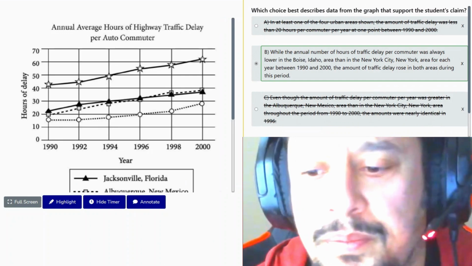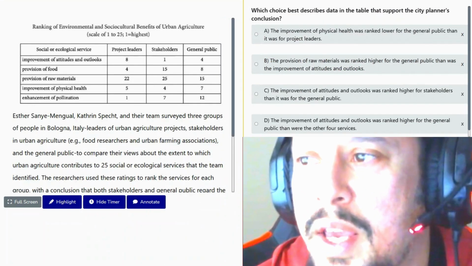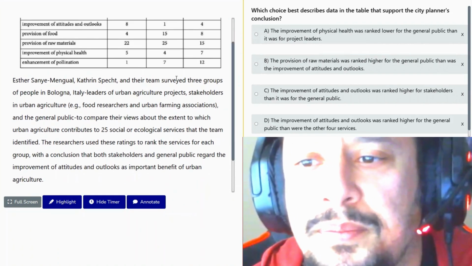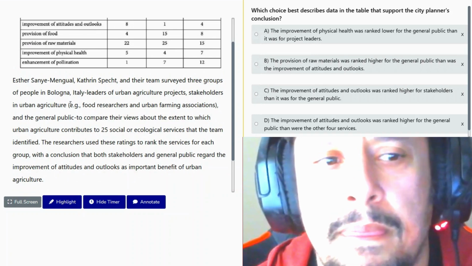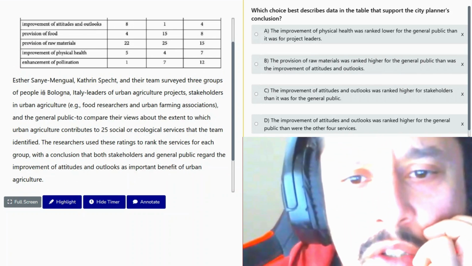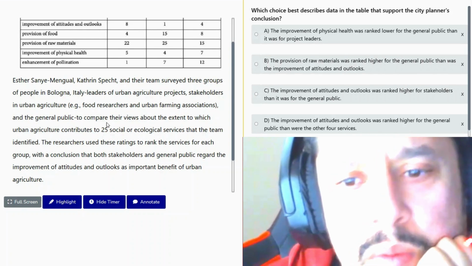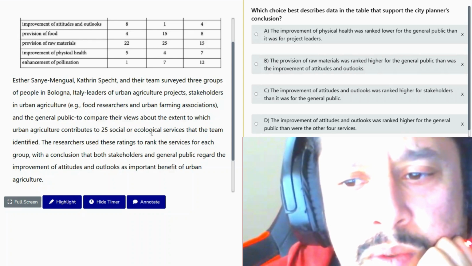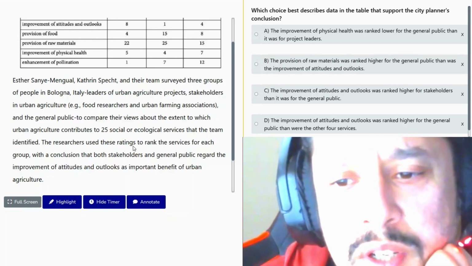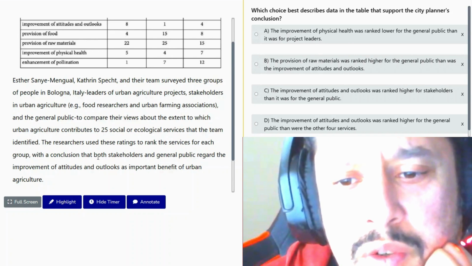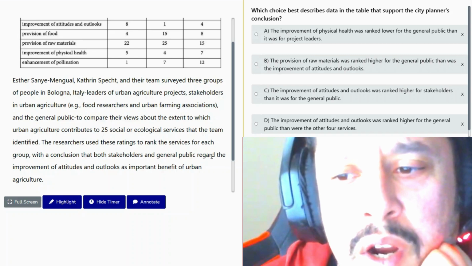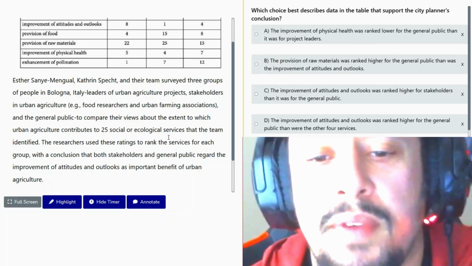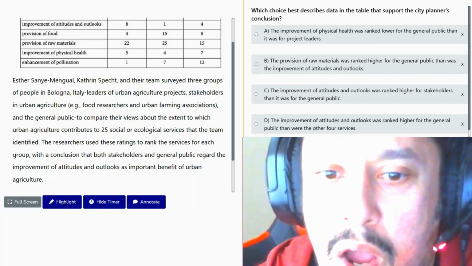Let's continue. Another graph question. Okay. So let's support the information in the graph. Let's get this thing started. Okay. So all this background information, right? The researcher used these ratings to rank the services for each group with the conclusion that both stakeholders and the general public regard the improvement of attitudes and outlooks as important benefit of urban agriculture.